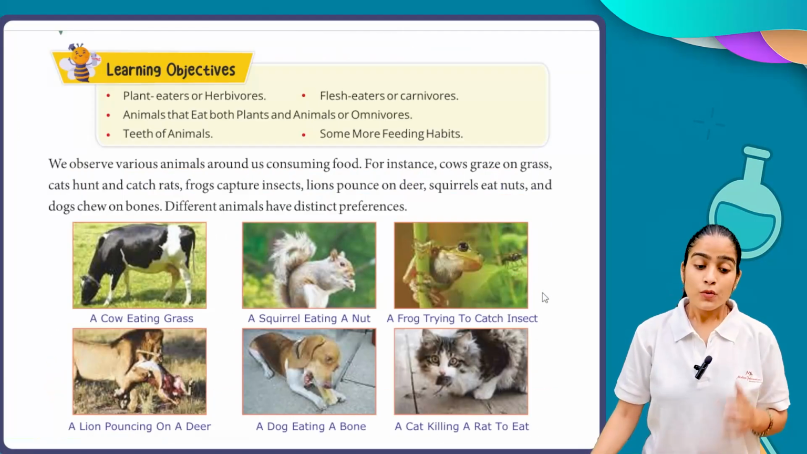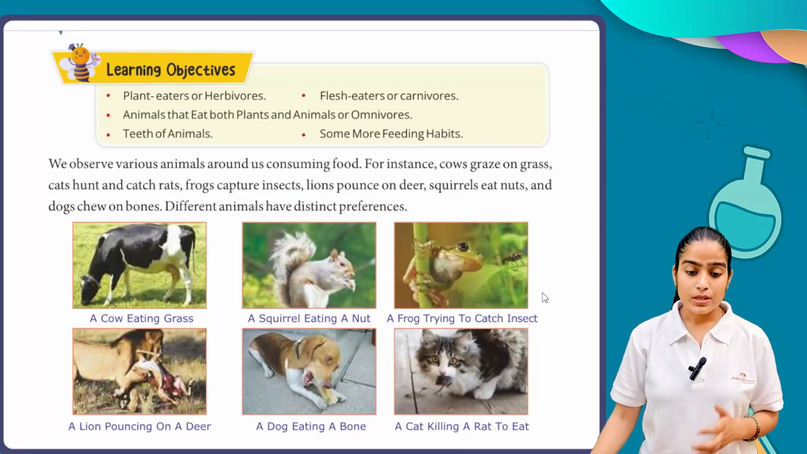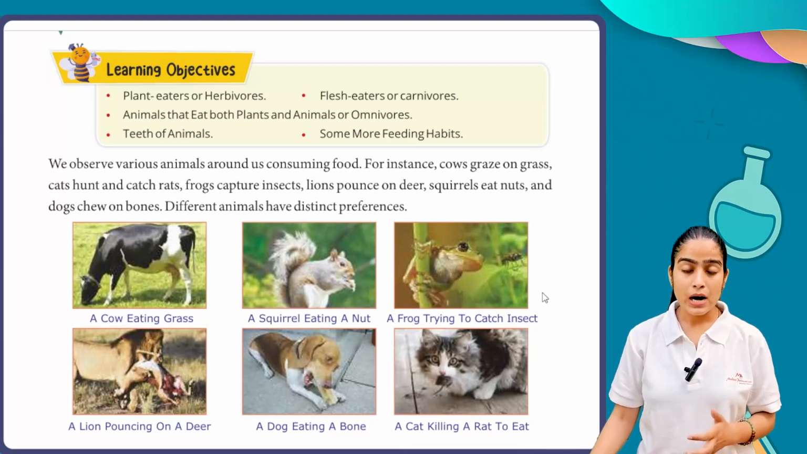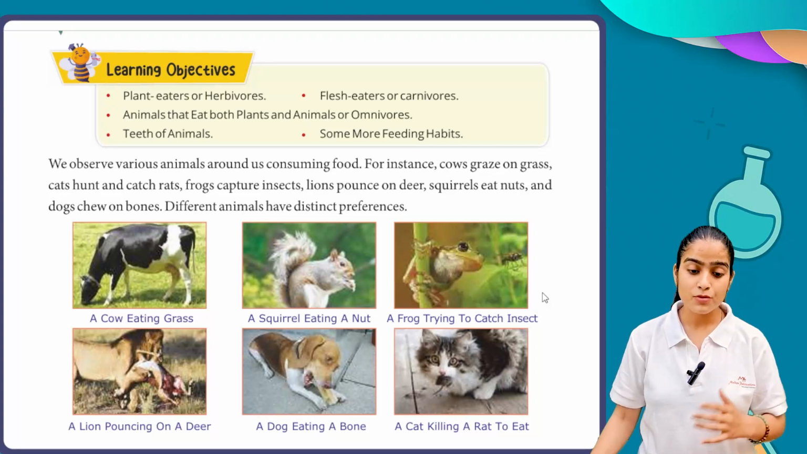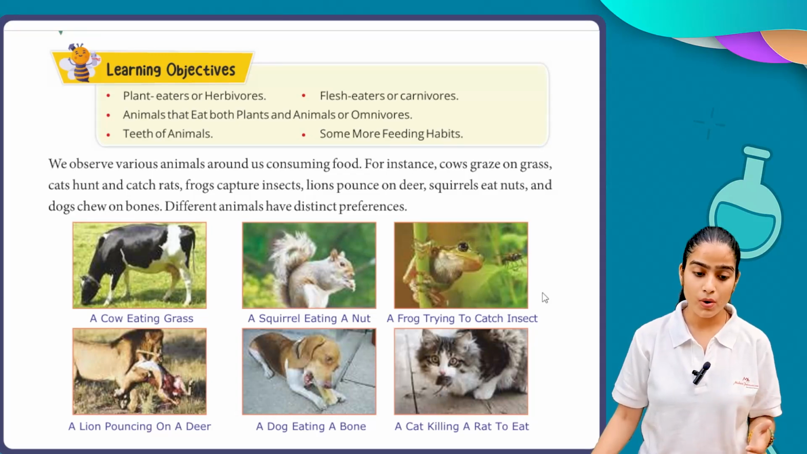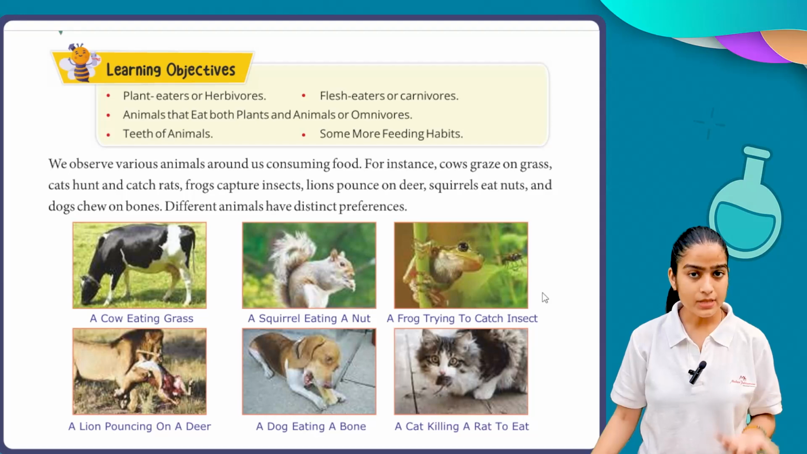Let's get started. We observe various animals around us consuming food. For instance, cows graze on grass, cats hunt and catch rats, frogs capture insects, lions pounce on deer, squirrels eat nuts, and dogs chew on bones. Different animals have distinct preferences.